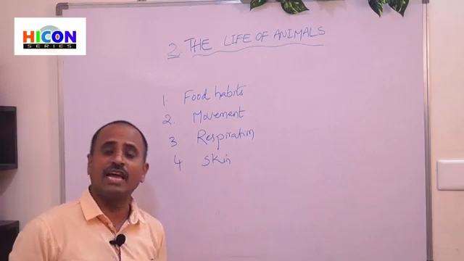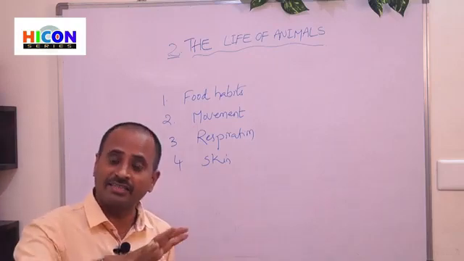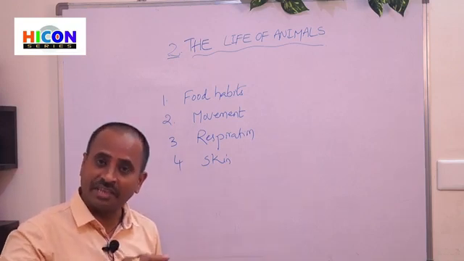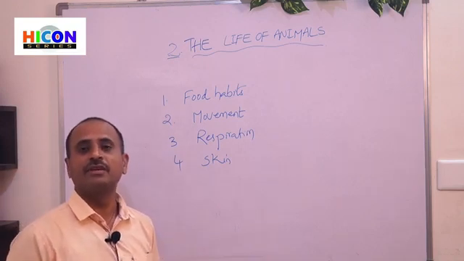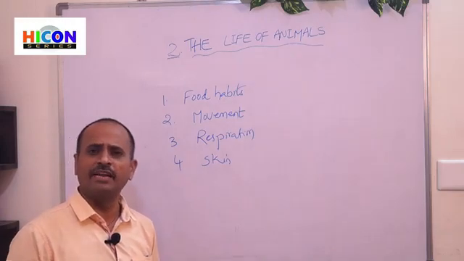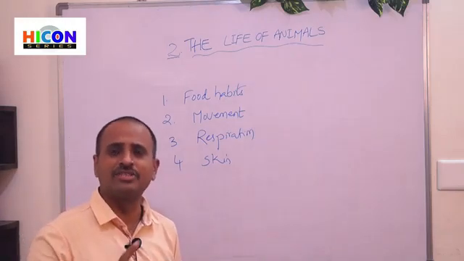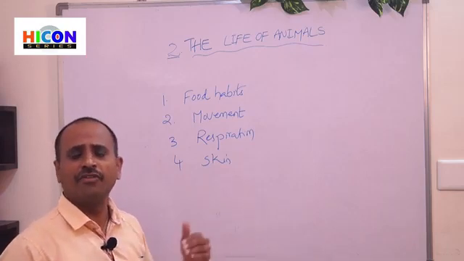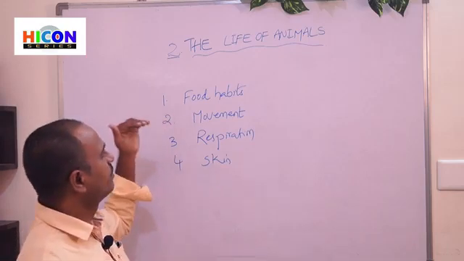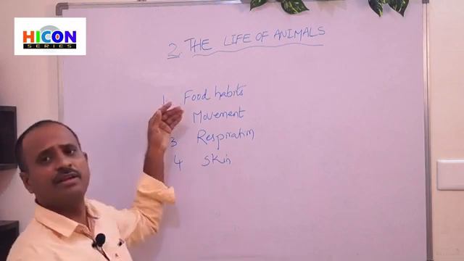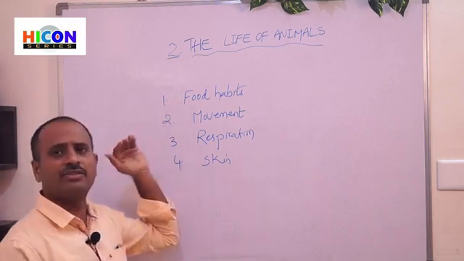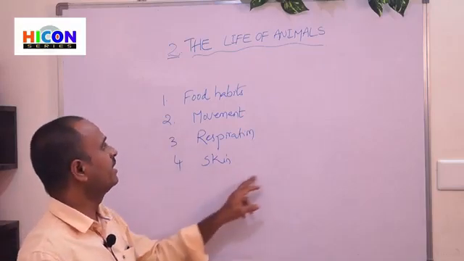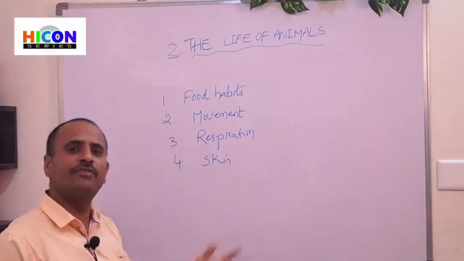Some animals have fur or hair-like structures on their skin, some have scales on their skin like fish and snakes, and some have hard shells on their skin. So animals are different in different ways: in their food habits, movement, respiration, and skin.